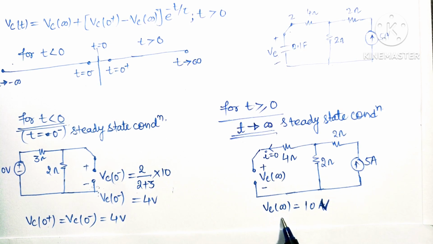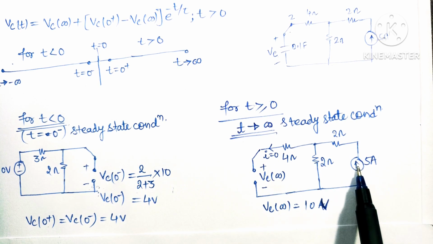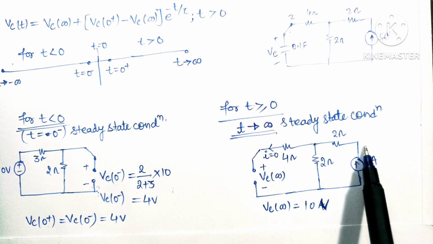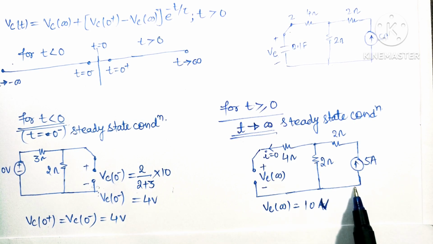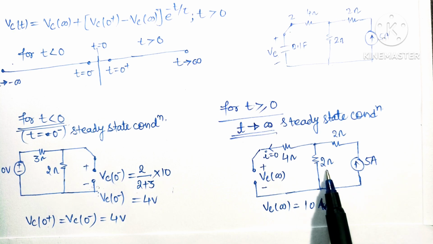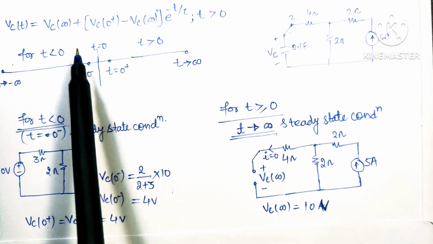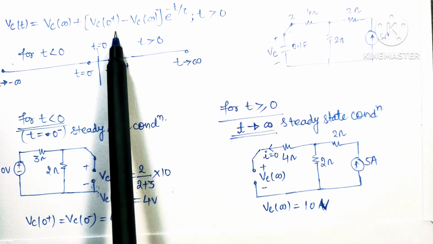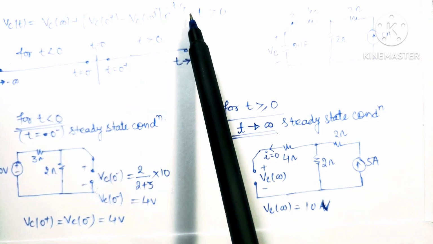So Vc infinity can be calculated as follows. This 4 ohm will not come into the picture since its current is 0 due to the open circuit. So this 5 ampere current source will supply this 2 ohm resistance, and the current will flow through this 2 ohm resistance and return back to the current source. So Vc infinity will be equal to 5 into 2, that is 10 volt. So Vc infinity can be written as 10 volt. Now in our equation we can see that we have calculated Vc infinity and Vc0 plus. There is one more term needed, that is tau. So let us see how we can calculate tau.